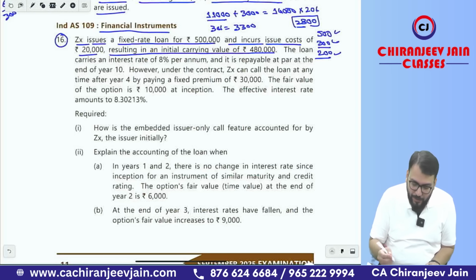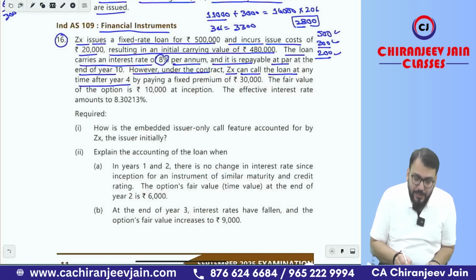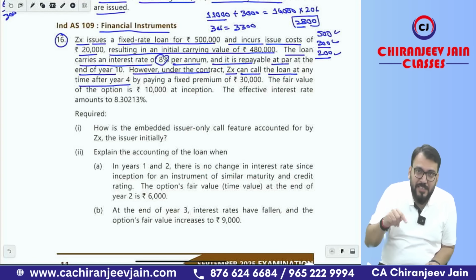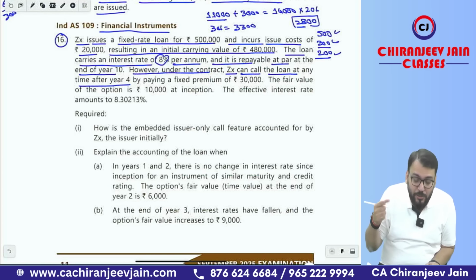Fair value is 5 lakh. The loan carries an interest rate of 8% per annum and is repayable at par at the end of year 10. However, under the contract, ZX can call the loan money at any time after 4 years. Means after 4 years it can be redeemed. Call option means right to buy, right to buy means right to redeem. So the entity has a right to call, means right to buy back.